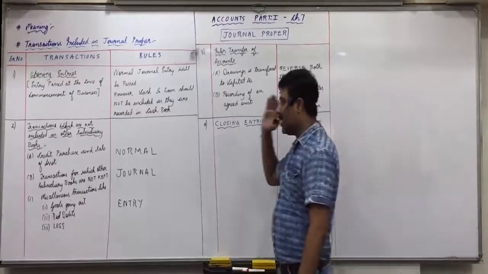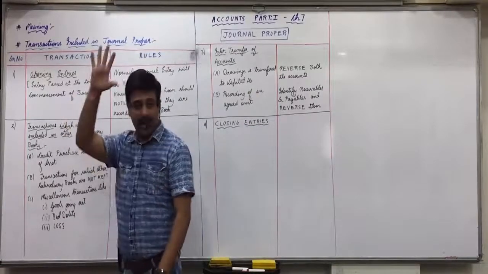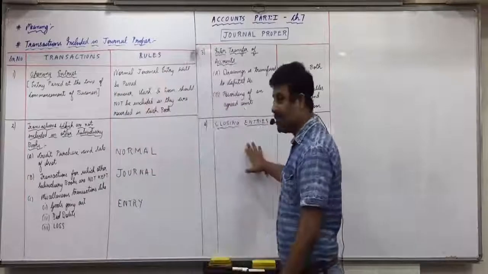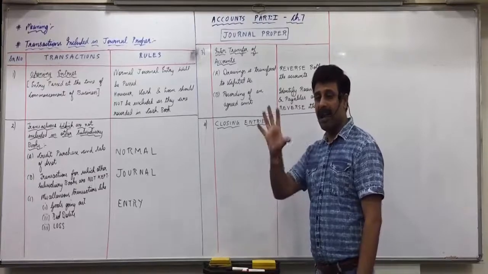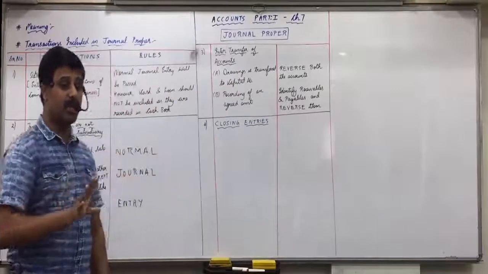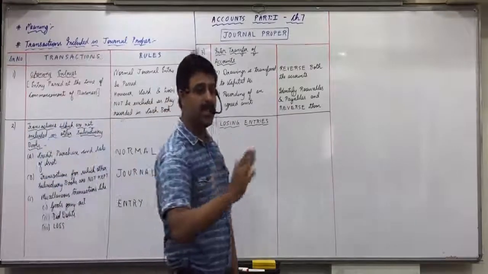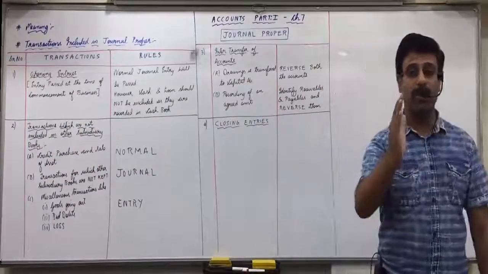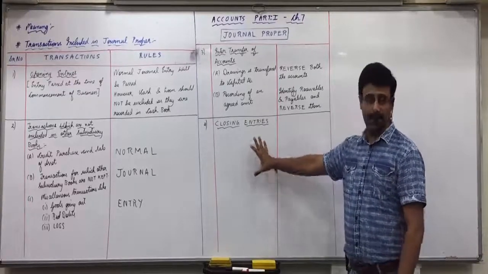See, opening entries mean entries which are passed at the time of commencement of business or beginning of the year, when you start a new business. And closing entries means those entries which are passed at the end of the year. Our financial year is always April to March, not January to December. We don't celebrate New Year on 31st December, we always celebrate New Year on 31st March by making final accounts and finding what profit business has. Then we celebrate. So remember this, that business year is a financial year, April to March. Those entries which are passed on 31st March are called closing entries.